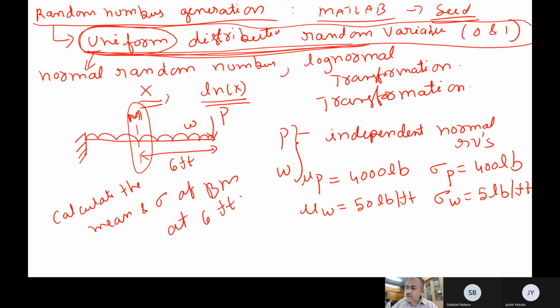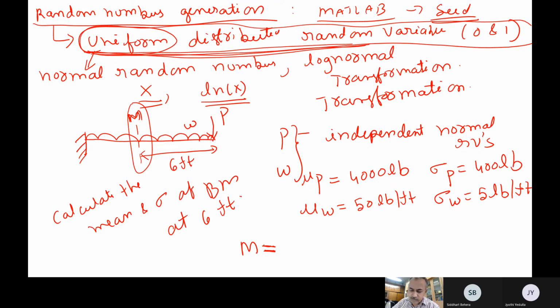Now, how do you calculate the bending moment here? What is the basic equation? Tell me. So load is P and this is W. From ordinary mechanics, what is the expression for the bending moment in a cantilever beam?